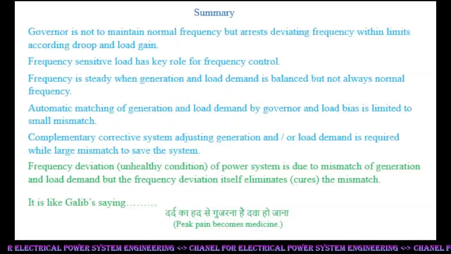The governor is not to maintain constant frequency, but arrests deviating frequency within limits according to droop and load gain. Frequency-sensitive load has a key role in frequency control. Frequency is steady when generation and load demand are balanced, but not always at normal frequency. Automatic matching of generation and load demand by governor and load bias is limited to small mismatch. A complementary corrective system adjusting generation and/or load demand is required for large mismatch to save the power system.